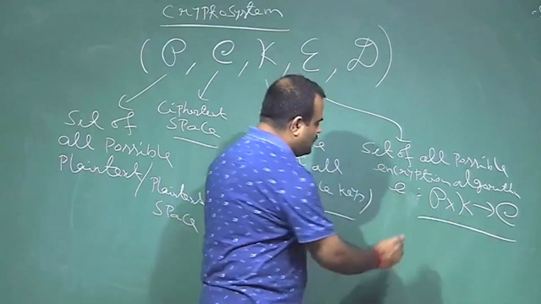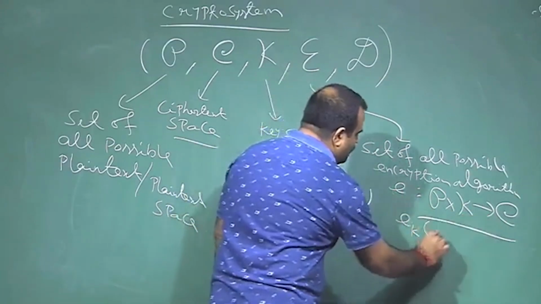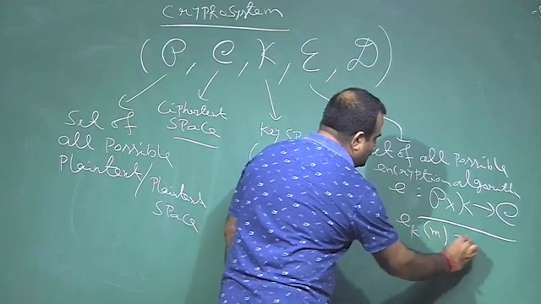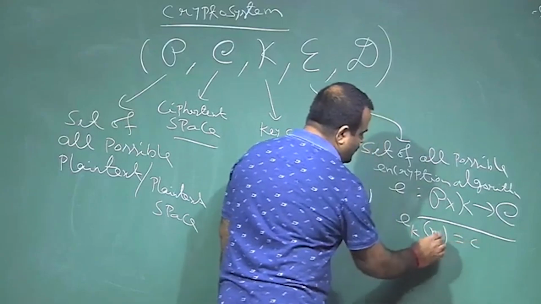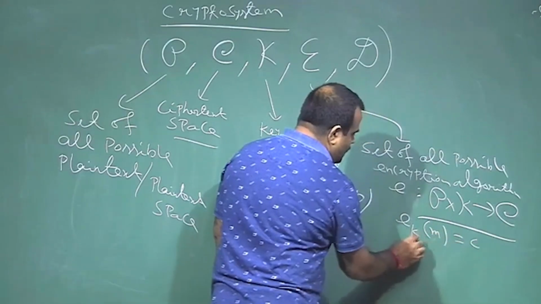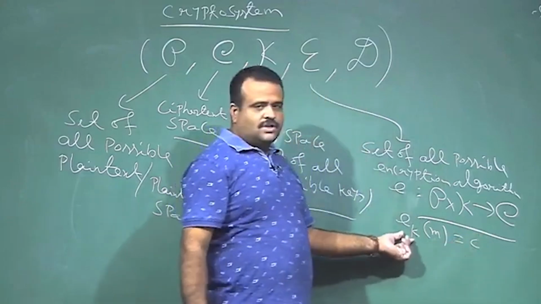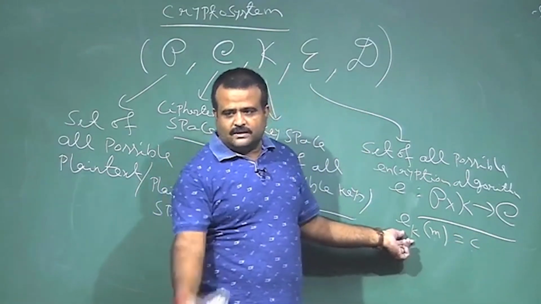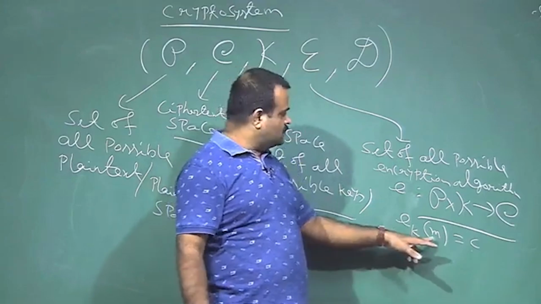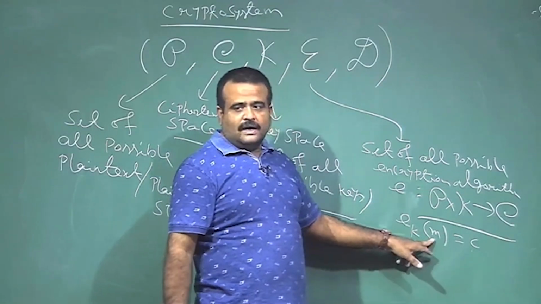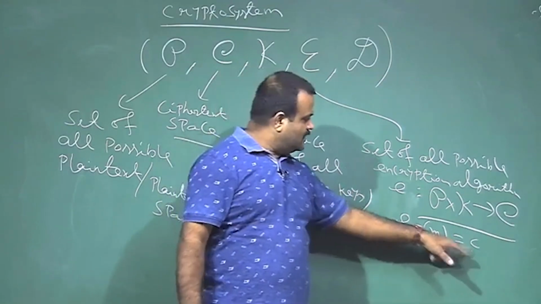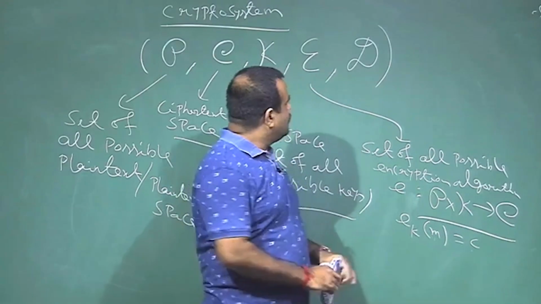So, E k of m is C. This is the plain text, this is the key, and this is the ciphertext. So, we choose a key. Once we choose a key, then our encryption algorithm is fixed, and then we take a plain text and encrypt it and we get the ciphertext.